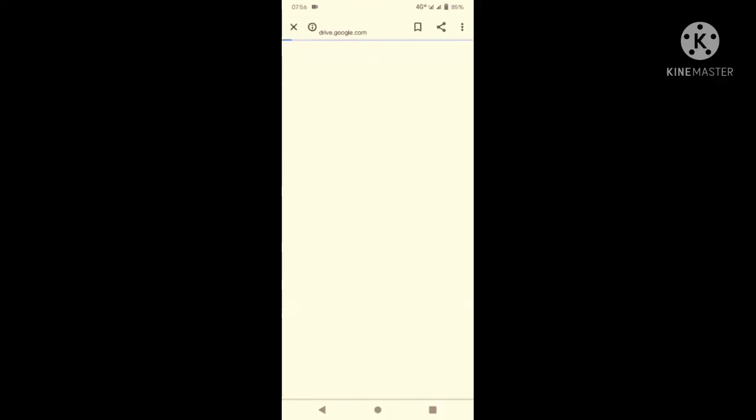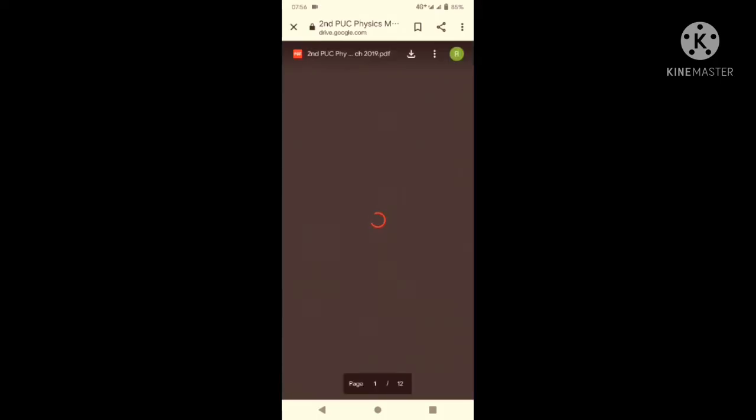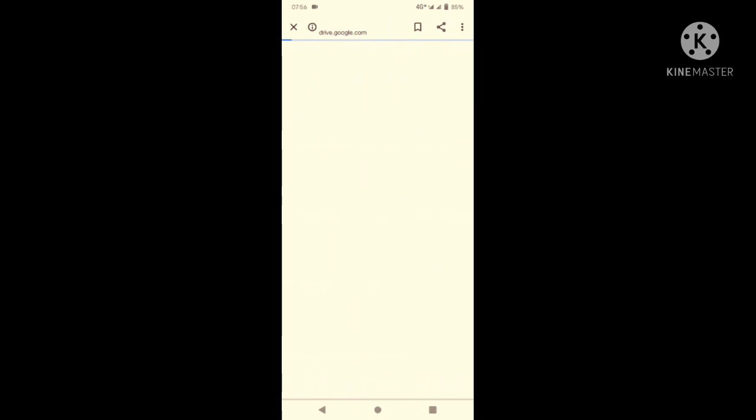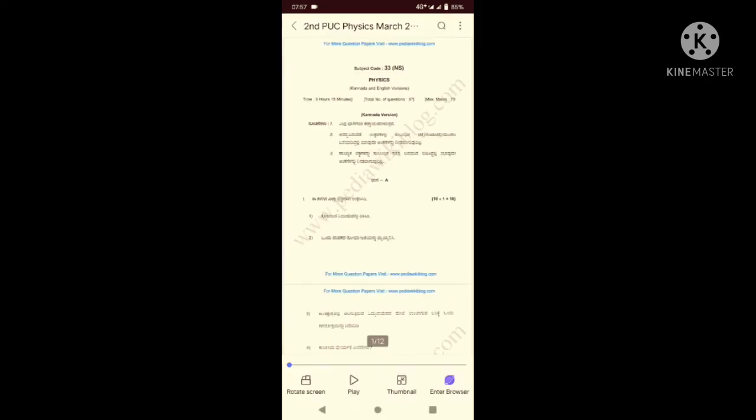Now you can download the question paper by clicking on the arrow symbol. The question paper will open through Drive. Now click on the download symbol. The question paper is downloaded.